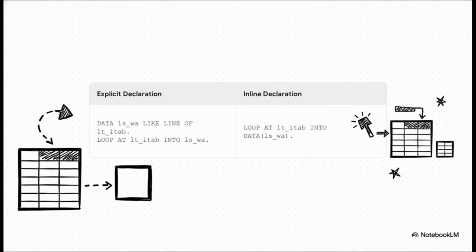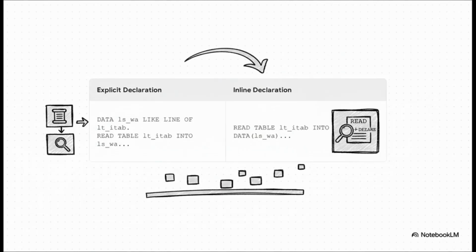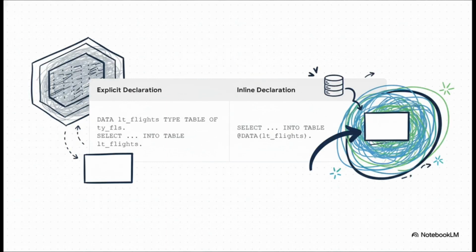No more guesswork. And it's the same deal for reading a single line from a table. That old 2-step process of declaring a variable and then reading into it becomes this beautiful, single, super readable statement. READ TABLE lt_itab INTO DATA(ls_work_area). You immediately see the intent of the code without having to scroll all the way back up to find out what that variable was.